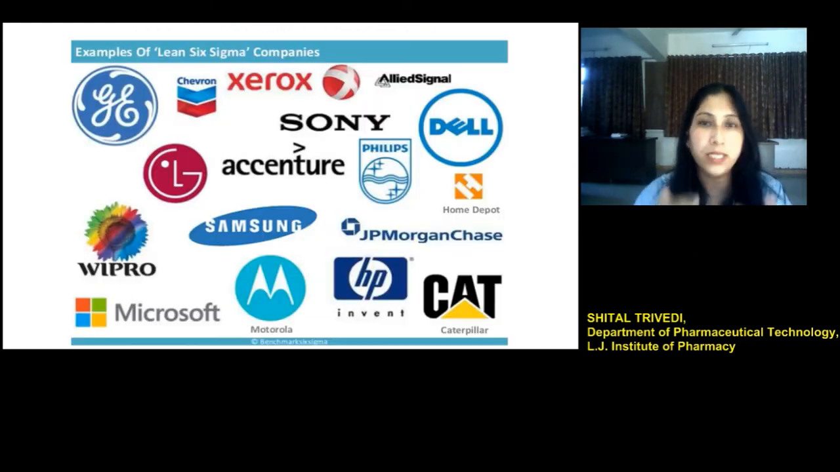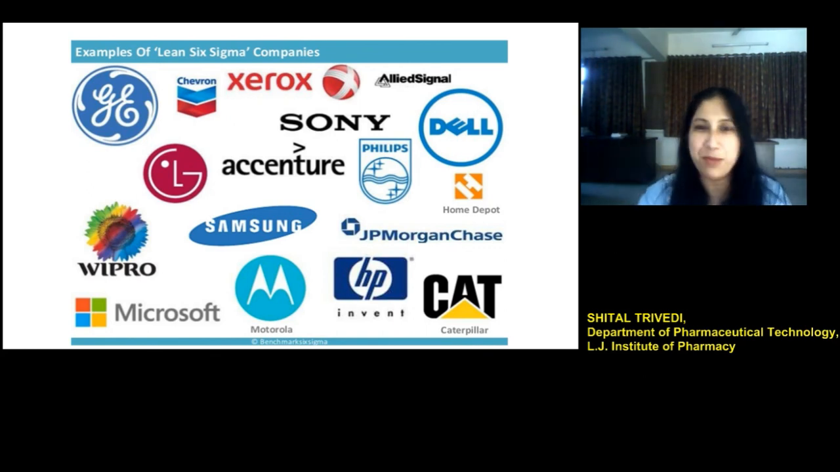There is another term that is called Lean Six Sigma. So that is the combination of two concepts, Lean and Six Sigma. The concept of Lean involves the elimination or reduction of waste. That means those resources which are utilized but do not yield value to the customers or do not yield value to the product, these are eliminated.